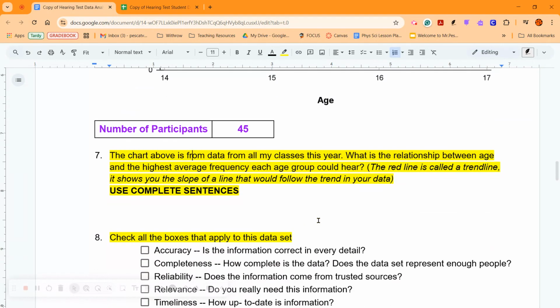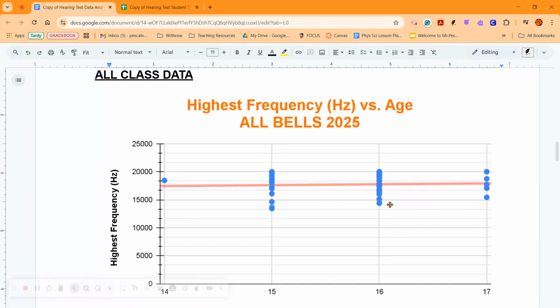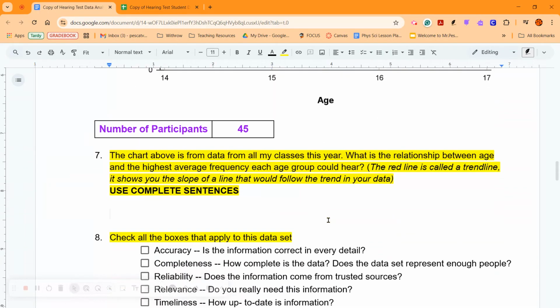What is the relationship between the highest average frequency each age group could hear? Remember the red line is the trend line, like I just said. So talk about the trend line. How does it look? How is it changing between the ages of 14 and 17? How does it change? Is it changing at all? Whatever you come up with there, just make sure you give me a complete answer.